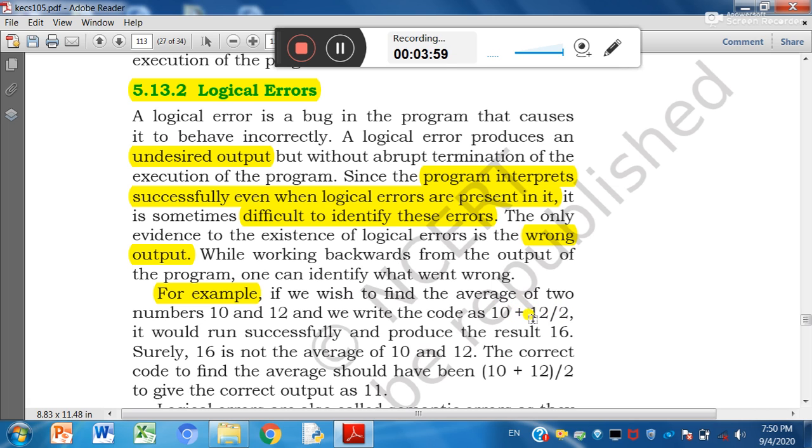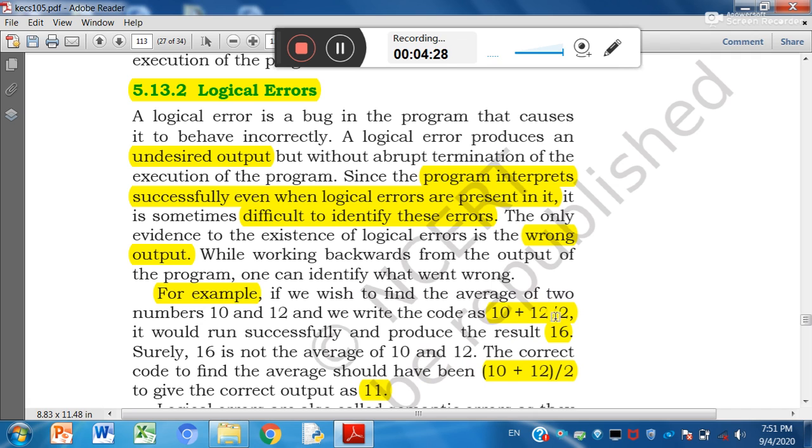It will give answer 16, whereas the correct answer is 10 plus 12 means 22 divided by 2, that is 11. So here output will be wrong. If we use this, output will be this, but we need this statement and this will be the right answer, right?